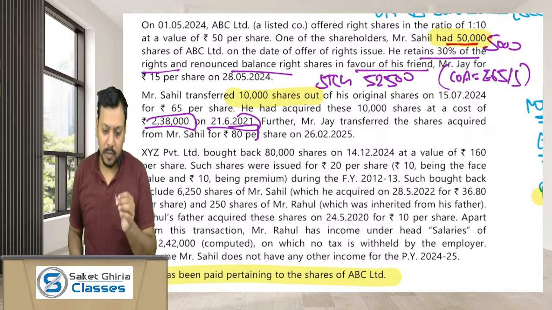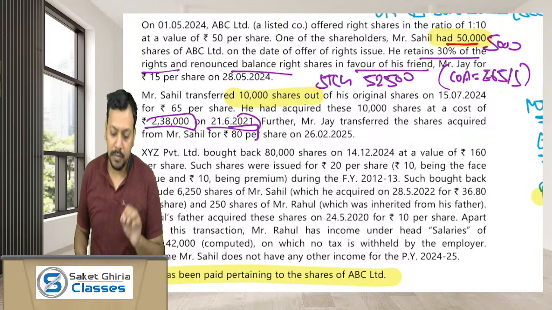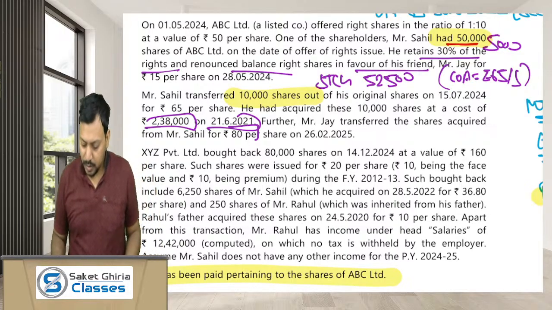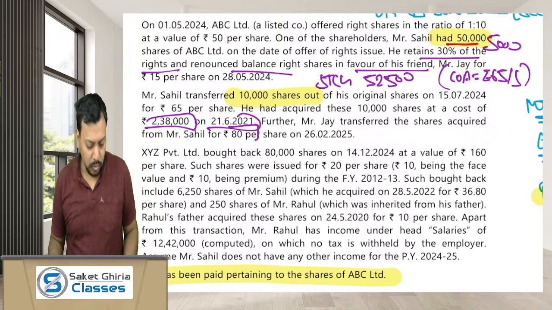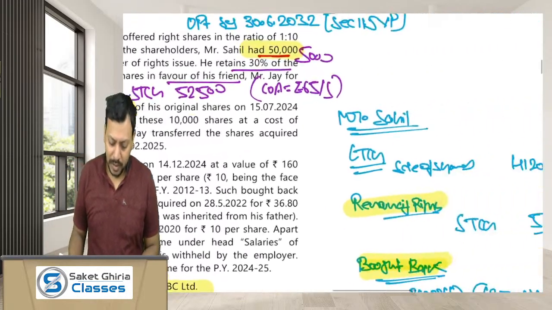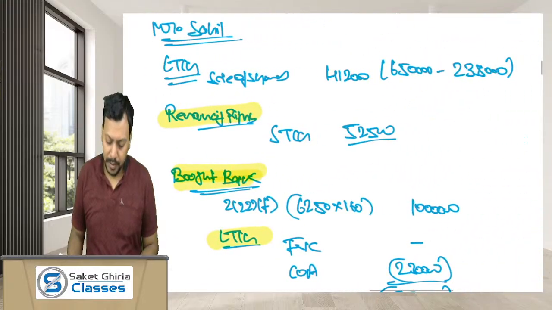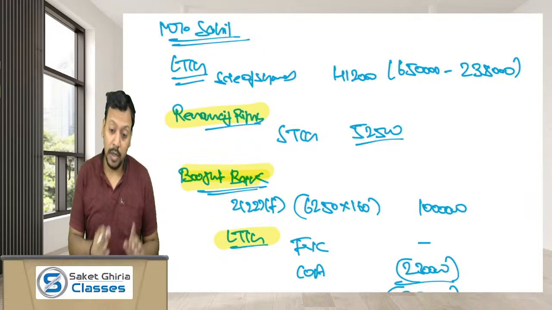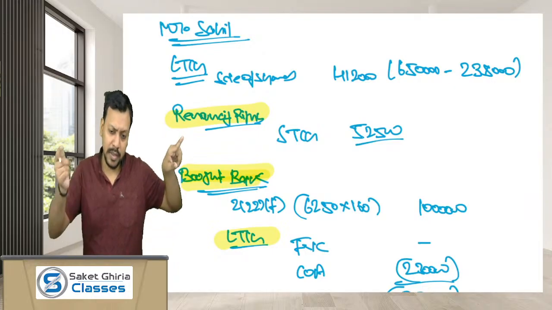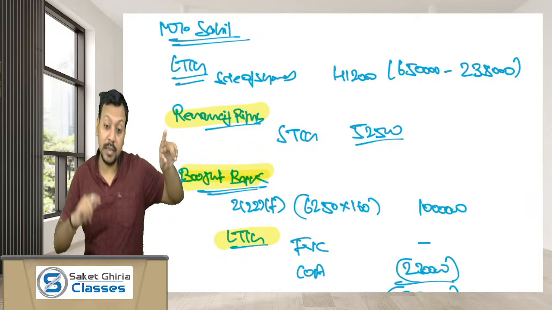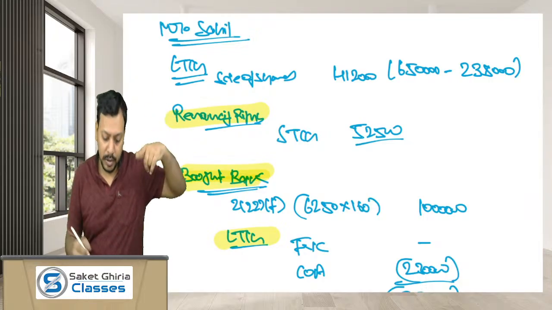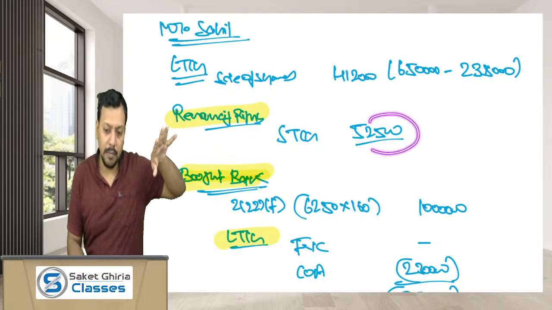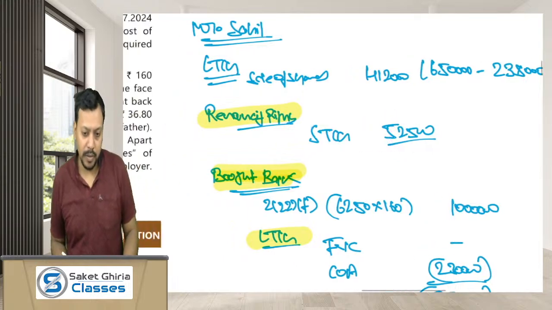So what would be the capital gain of Mr. Sahil from the sale of 10,000 shares? Sir, Mr. Sahil has sold 10,000 shares for 65 per share, minus 2,38,000, so the capital gain should be 4,12,000. Are you guys getting it? So the capital gain for Mr. Sahil should be 4,12,000 from the sale of the 10,000 shares, and he has also renounced rights in favor of Mr. Jai, from which he has earned a short-term capital gain of 52,500.